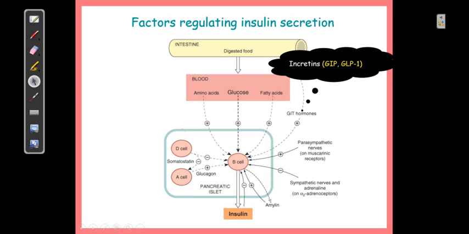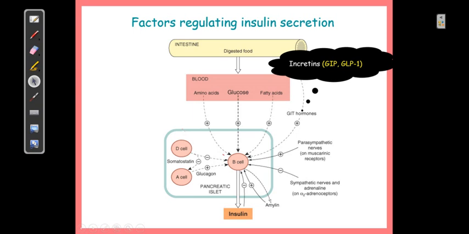This GLP-1 has been exploited from a research point of view, and we have also developed some synthetic analogs of GLP-1. We know that exenatide is one very good example, and the metabolism of GLP-1 can be stopped by some drugs, which we have discussed in the DPP-4 inhibitor category, gliptins.